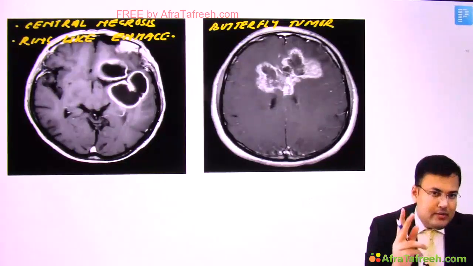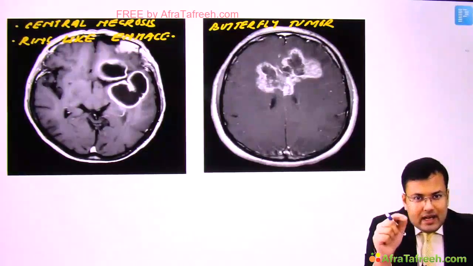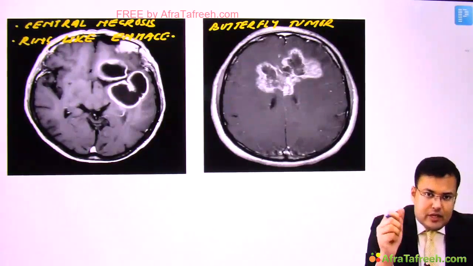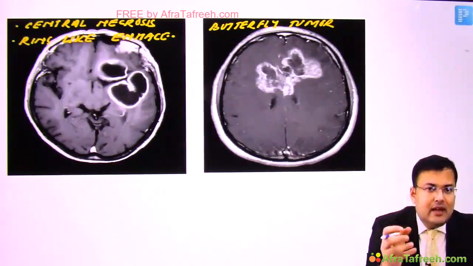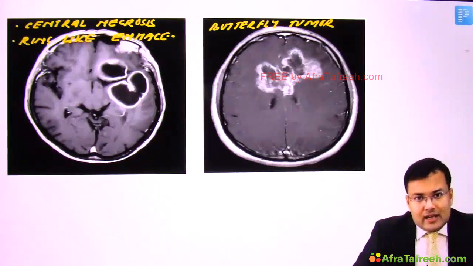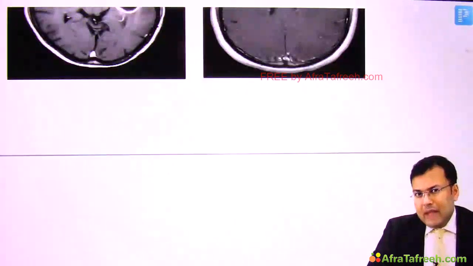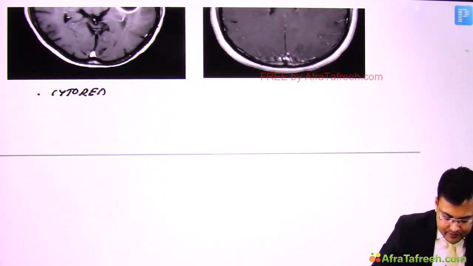Let me tell you, there are two image-based questions asked about brain tumors. One, glioblastoma multiforme is asked, showing ring-like enhancement and central necrosis, the butterfly tumor. And second is meningioma, in which dural tail sign is given and the question is asked. So these are two important image-based questions asked related to brain tumors. So now coming to the management in glioblastoma multiforme. Obviously we will go for cytoreductive surgery and we have to go for external beam radiotherapy, right?